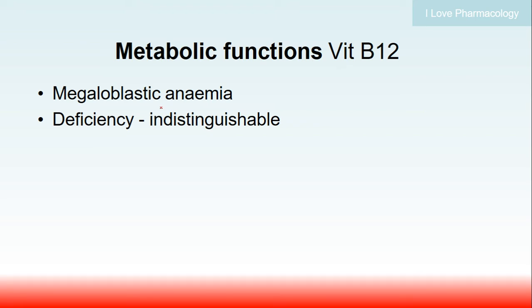Coming to the metabolic functions of vitamin B12, they are mainly indicated in megaloblastic anemia. Deficiency of these can lead to megaloblastic anemia, and there will be difficulty in distinguishing whether the megaloblastic anemia is really caused by vitamin B12 or by folic acid.